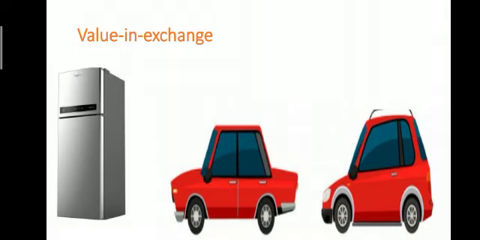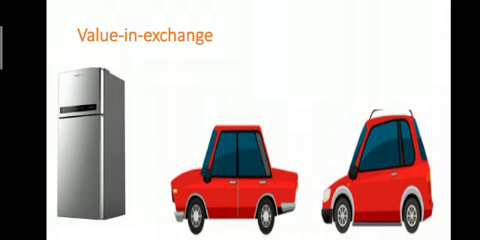For example, a TV is exchanged for an old laptop. Here, the laptop is the value in exchange for the TV and vice versa. But if I give my TV and get money for that, that is also value in exchange.